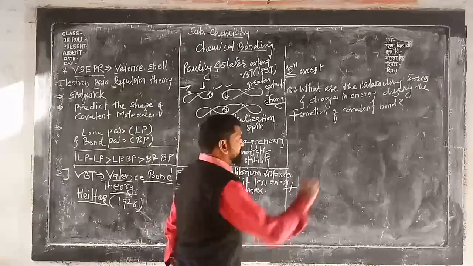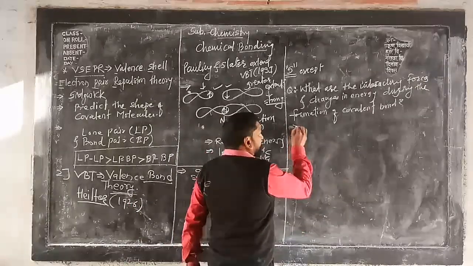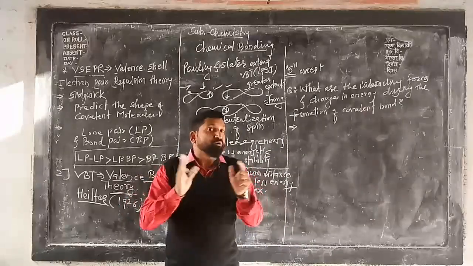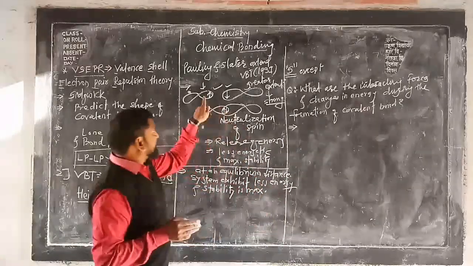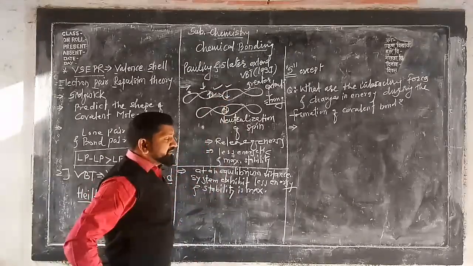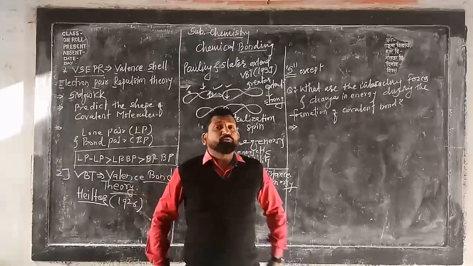Now see here what happened. When two atomic orbitals come close to each other for overlapping purposes, then what happened? There are two types of forces.